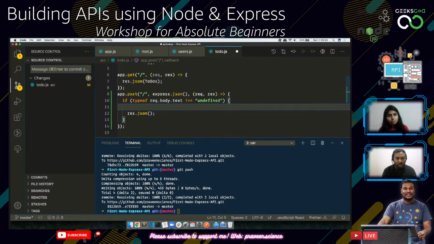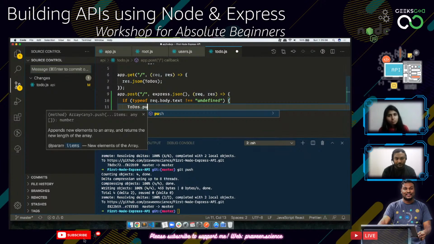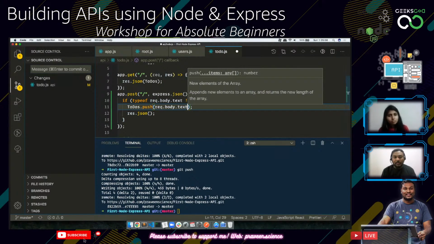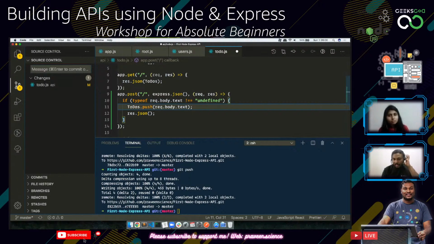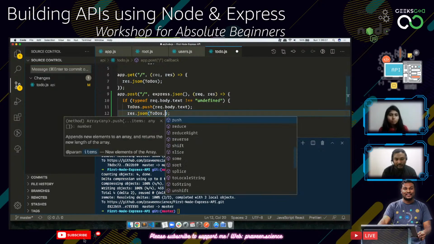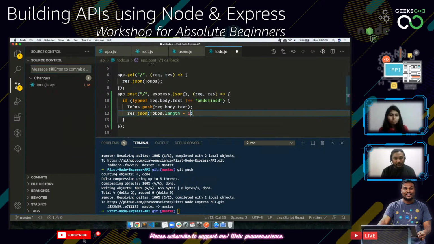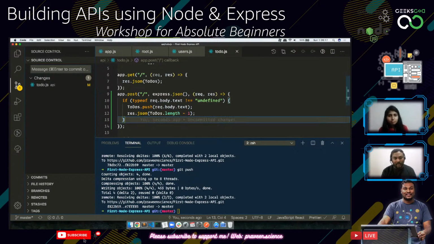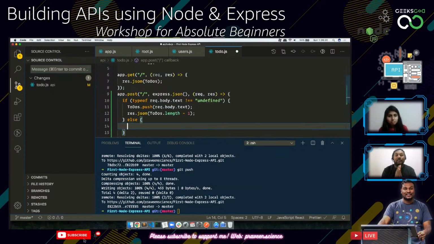So to-dos.push this one. And if I push it, I need to send the ID. So I can do to-dos.length - 1. That is going to be the ID. And for now, this is okay because I'm anyway saying it is done. Else, I'm going to tell the error.